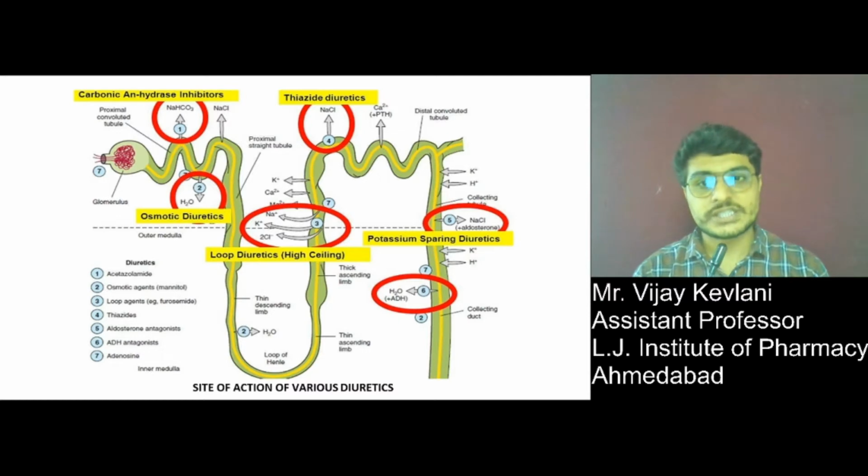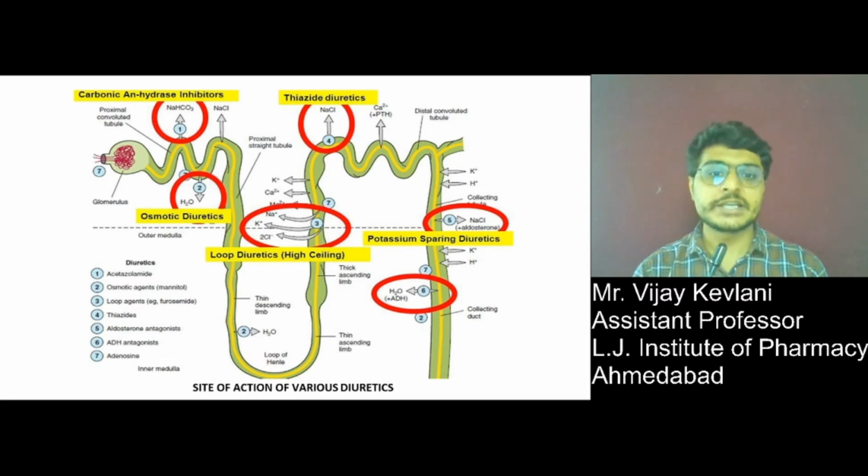Now this is the site where all diuretics act. Very first is acetazolamide, a carbonic anhydrase inhibitor, which acts on the proximal convoluted tubule. Second is the osmotic agent mannitol, which acts on aquatic channels present in the proximal convoluted tubule. Then loop diuretics act on the Na+ K+ 2Cl- co-transport system present in the thick ascending limb of the loop of Henle.